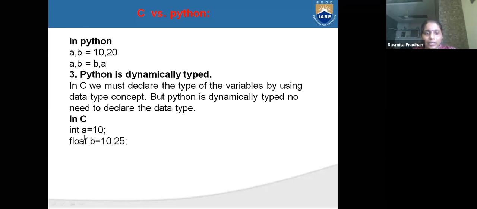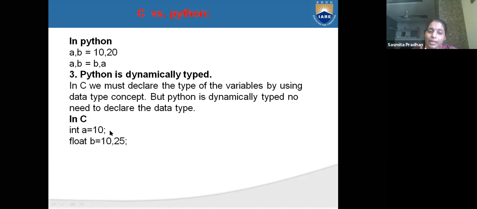A is an integer. The computer cannot understand if you do not give the int type, so in C you have to declare that a is an integer, and b is a float, like 10.25, which is a float.